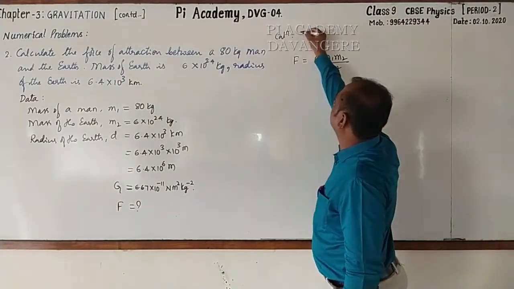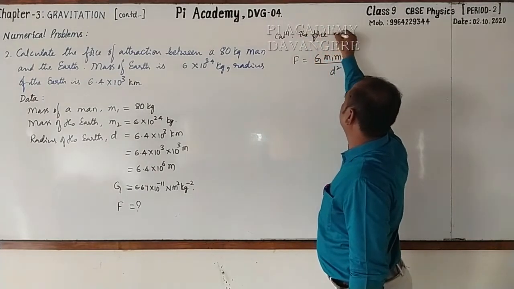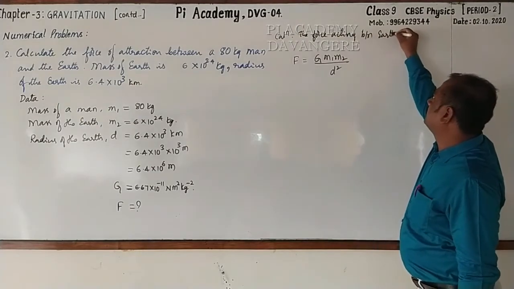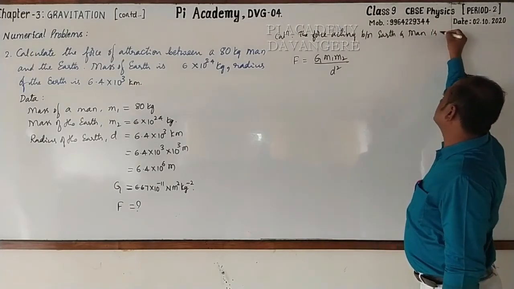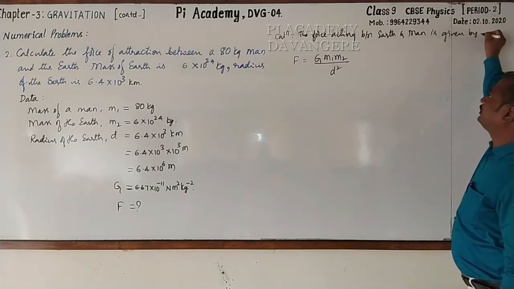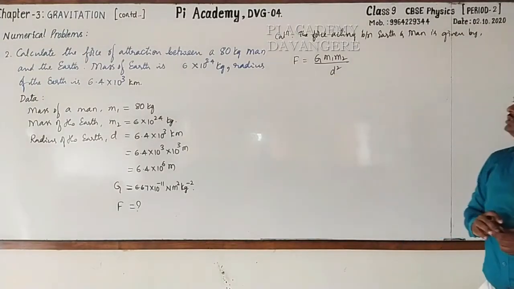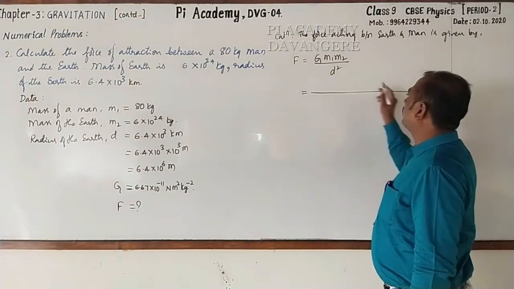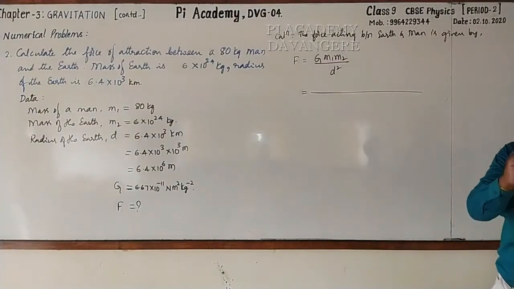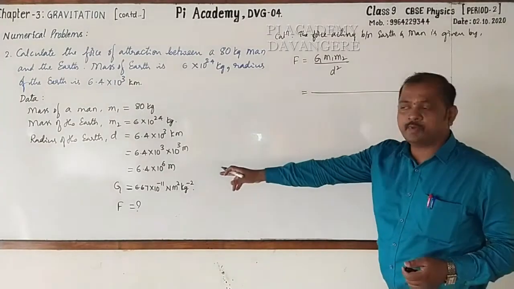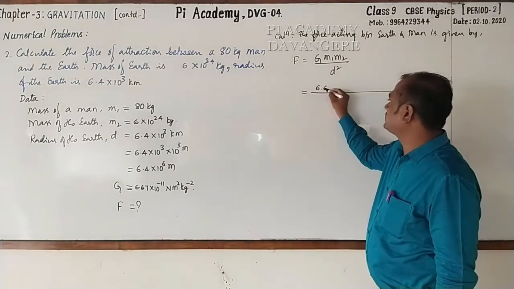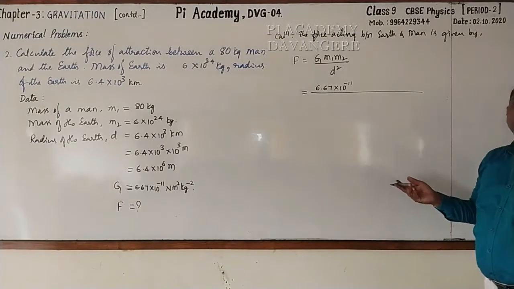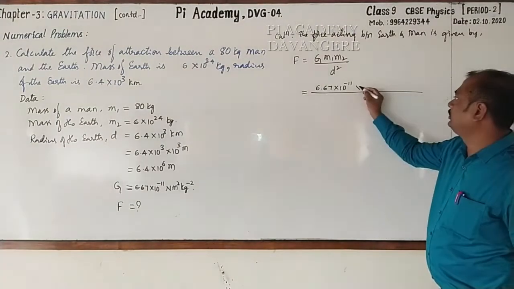Dear students, if you have calculated, just observe here. Here we can write the force acting between earth and man is given by, how do you write? This is F is equal to G into M1 M2 by d square. Then here, what is G? G is gravitational constant. That value has been written. It is 6.67 into 10 raised to the power minus 11 Newton meter square kg to the power minus 2, into M1.